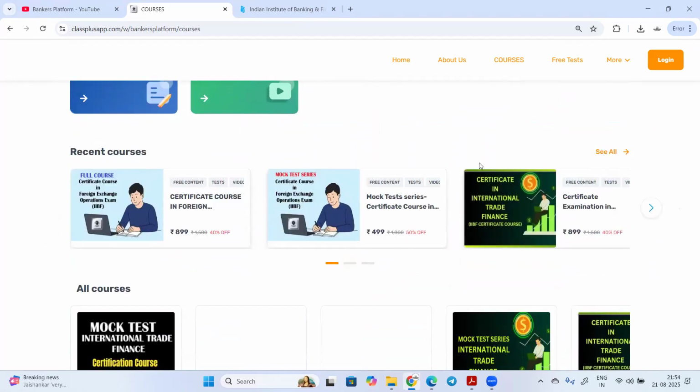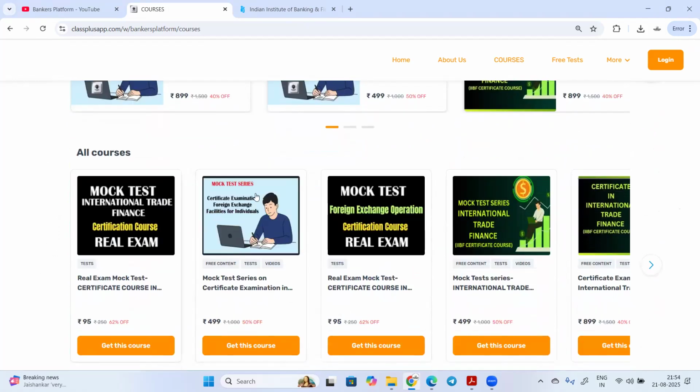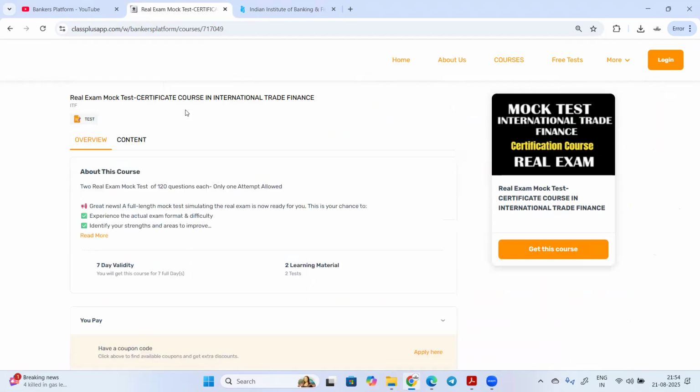Okay, so this is the real exam mock test, in which you will be getting the mock test that is the same as per the exam pattern of the IIBF. So suppose you are going for the mock test international trade finance or mock test for certificate course in foreign exchange. Both are available at a very reasonable price. In international trade finance, here you will get two real exam mock tests, as mentioned in this overview. Each will be of 120 questions.